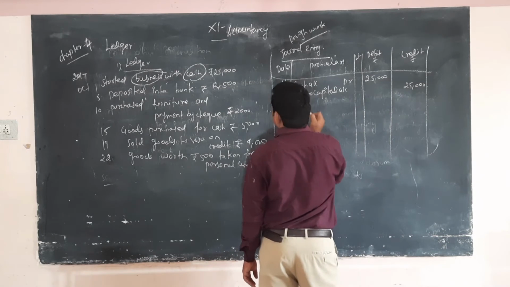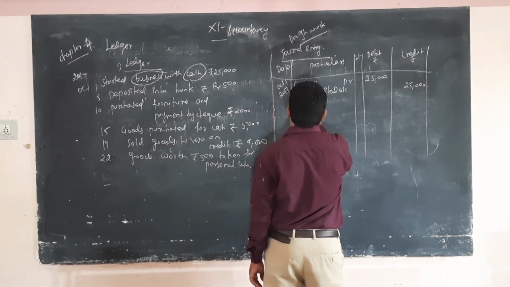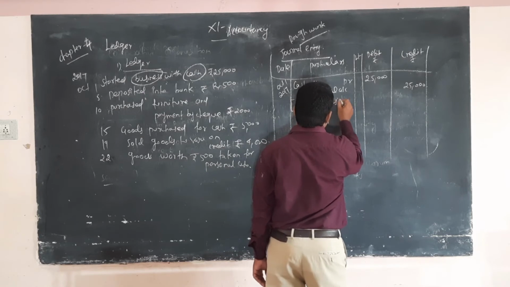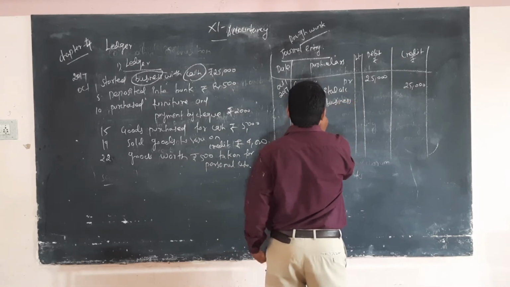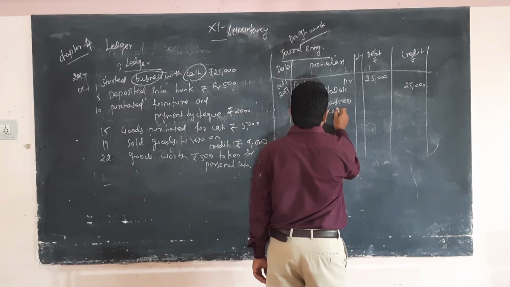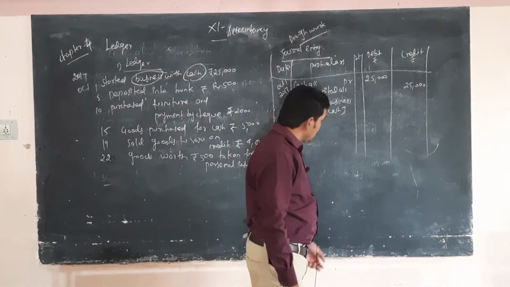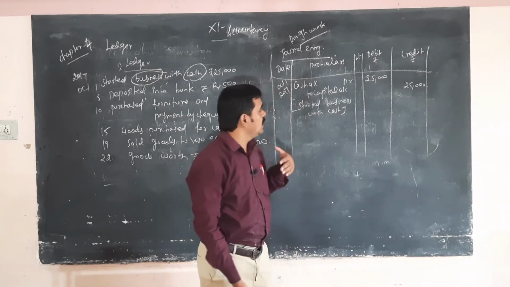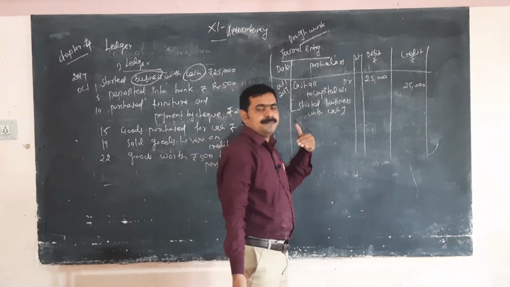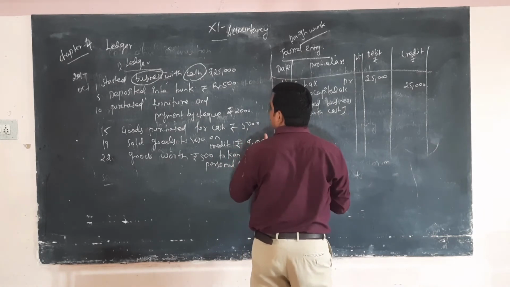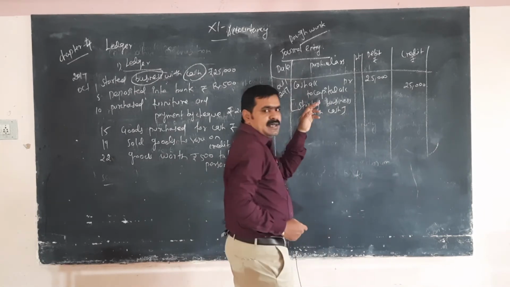Started business with cash. Cash comes in, capital is the personal account, so the proprietor gave the amount.